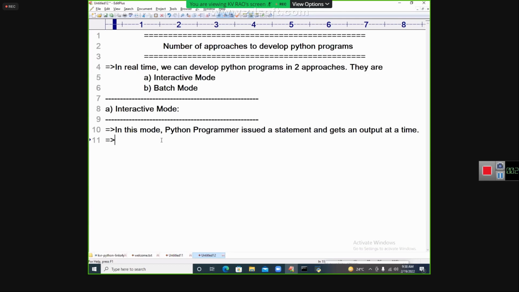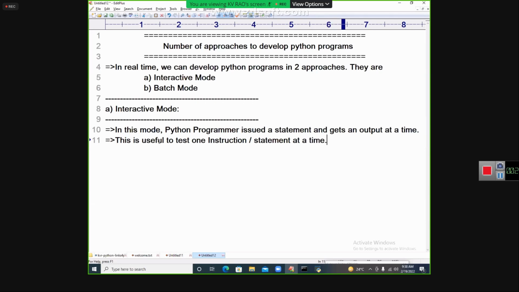This mode is useful to test one instruction at a time. Look carefully: one instruction or statement at a time, to test whether it is working or not.